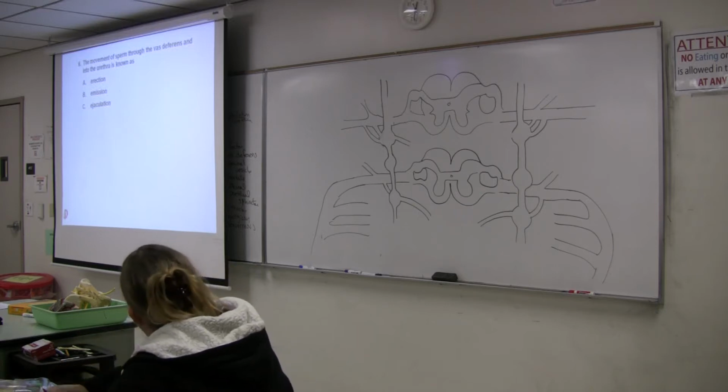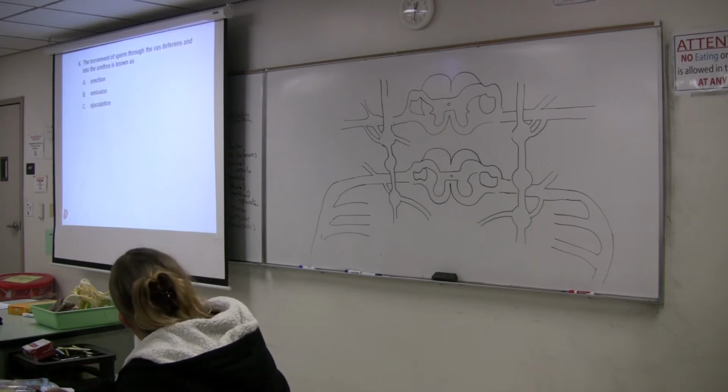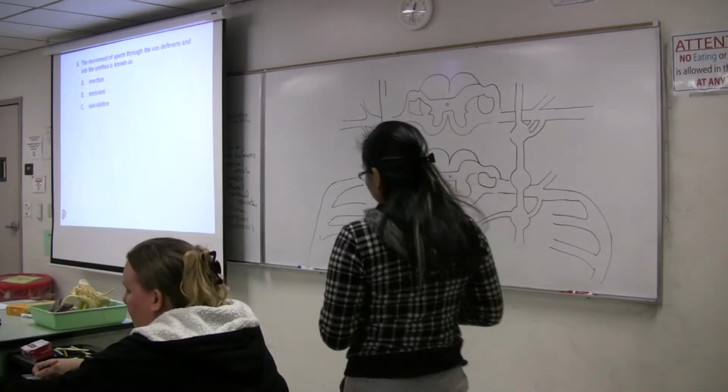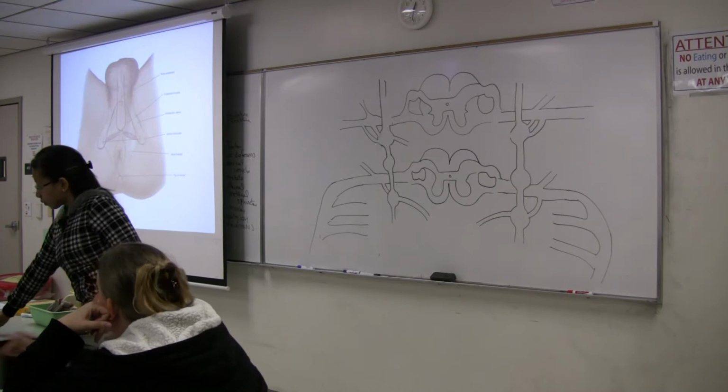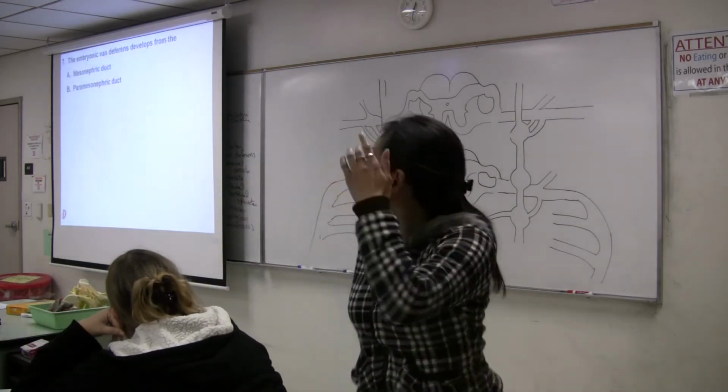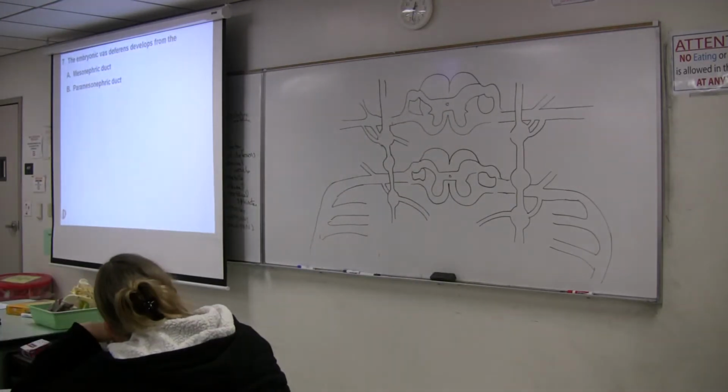Sperm moving through the vas deferens into the urethra is known as which of these words? Emission. Okay? And let's go down on these questions here. The embryonic vas deferens develops from which of these structures?